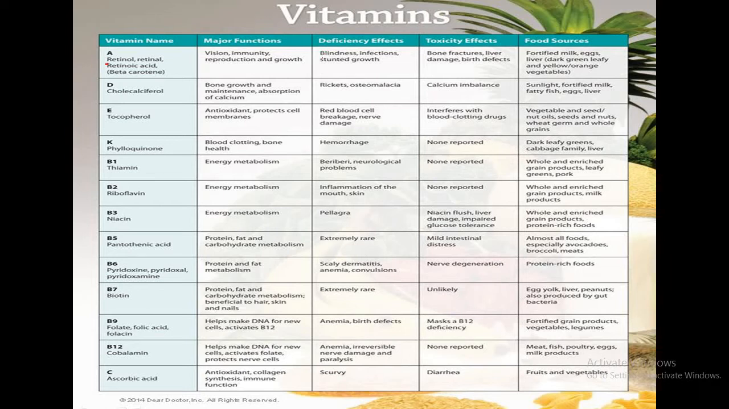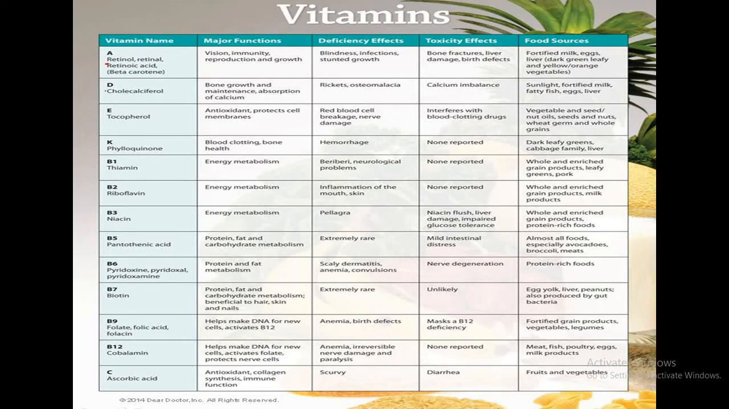The deficiency of vitamin A causes night blindness, infections and stunted growth. In extreme conditions, it may cause bone fractures, liver damage and birth defects. The source of vitamin A is all yellow fruits and vegetables. Okay, so fortified milk, eggs, liver, dark green leafy and yellow orange vegetables.